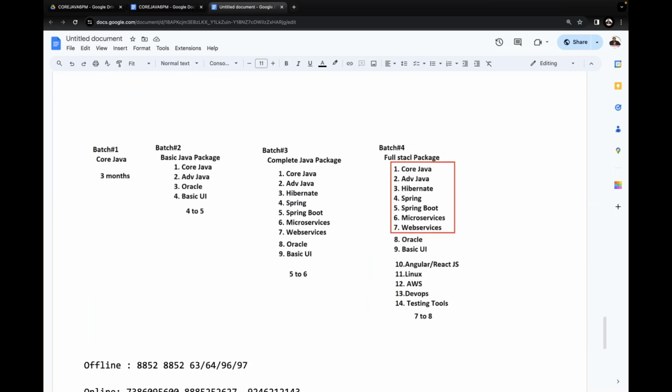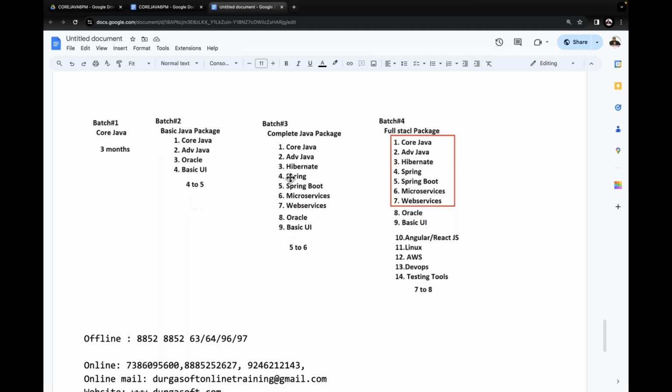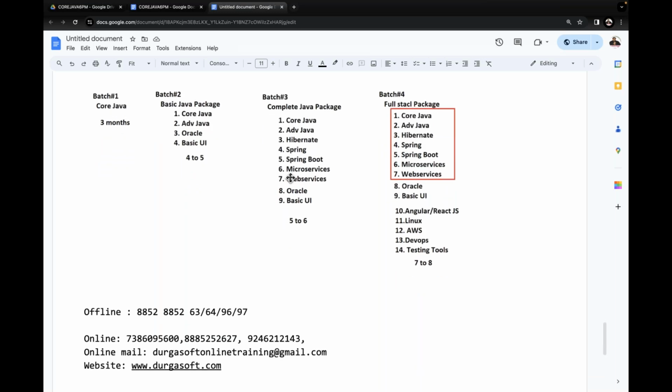What batches is Durgasoft offering there? Just one minute, try to understand it one time here. Overall, with respect to Java, Durgasoft is providing 4 types of batches. Guys, everybody understand it, Durgasoft is providing 4 types of batches. What are the 4 types of batches that Durgasoft is providing?